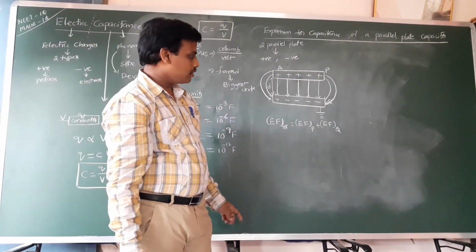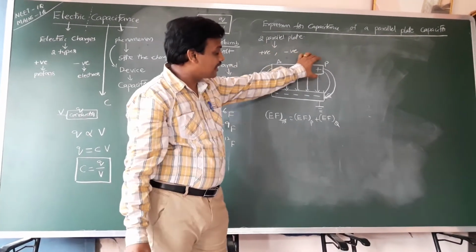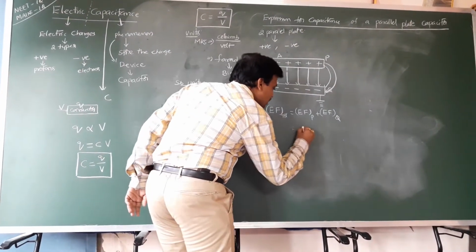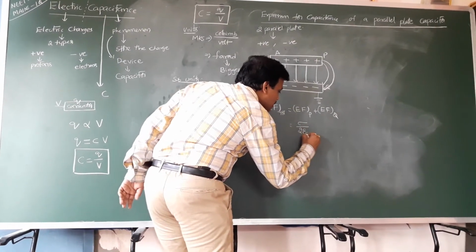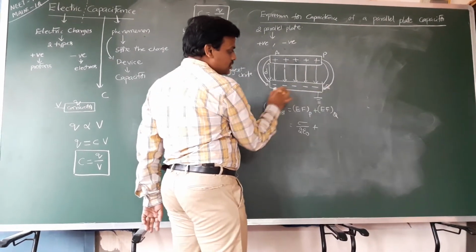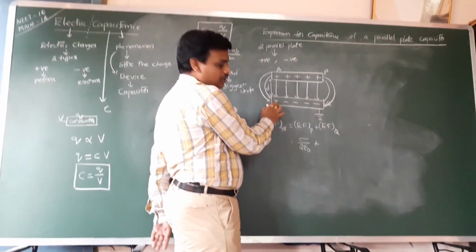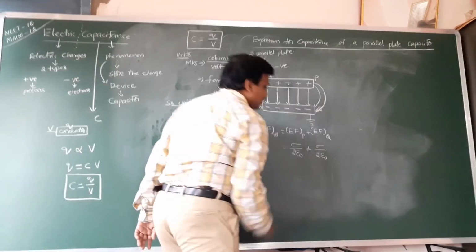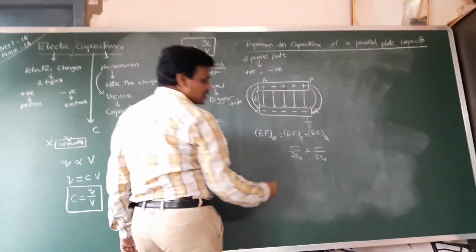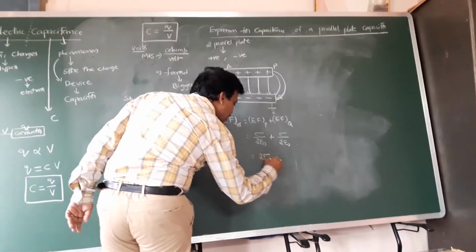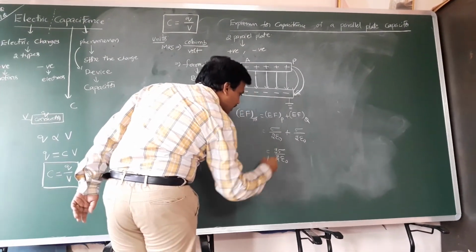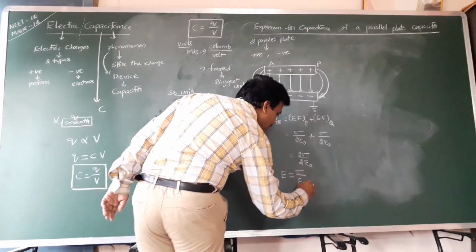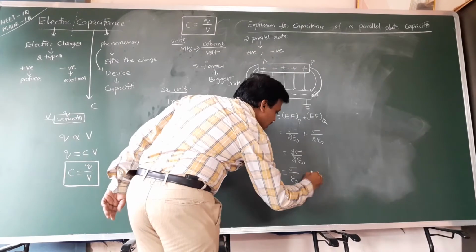According to Gauss law, the electric field of a rectangular plane sheet can be written as sigma by 2 epsilon naught. The Q plate has the same rectangular structure, so it is also sigma by 2 epsilon naught. So sigma by 2 epsilon naught plus sigma by 2 epsilon naught, the 2 gets cancelled. The total electric field can be written as sigma by epsilon naught. This is equation 1.